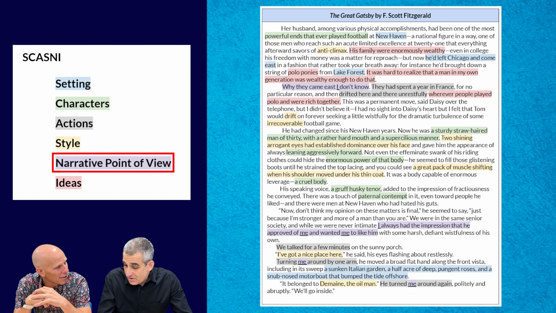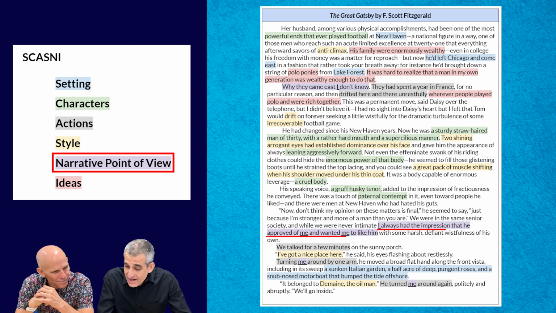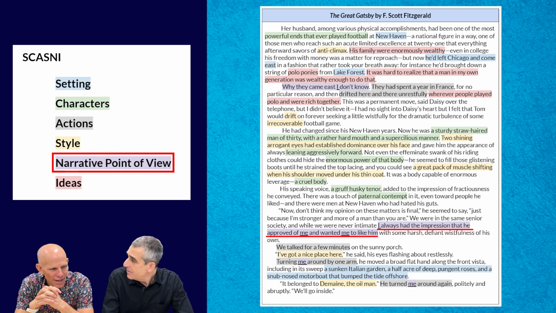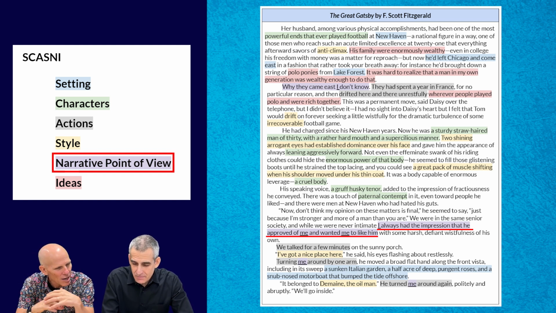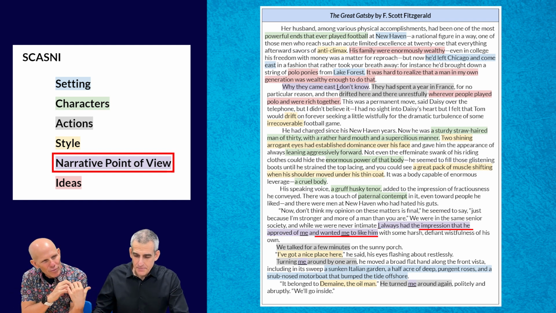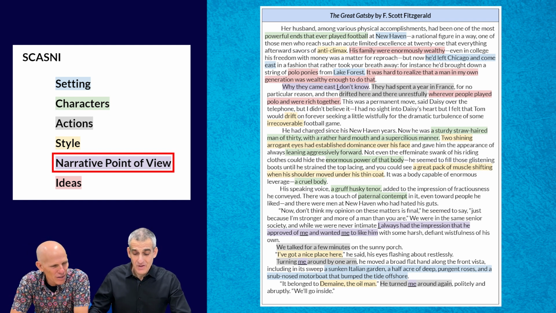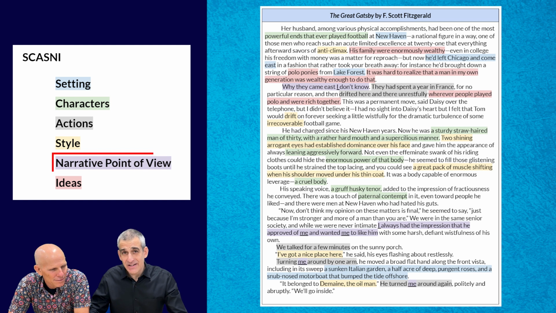Well, that's important. Can I pull another one? Down toward the bottom, it says, "I always had the impression that he approved of me and wanted me to like him." Again, that's narrative perspective. What can we glean from this right here, Mr. Giles? Well, yeah, it's his relationship to Tom, that he approved of me. So we see maybe that the narrator wants his approval. Yeah. And there's that relationship. Okay, the last thing, of course, of SCASNY is the ideas.